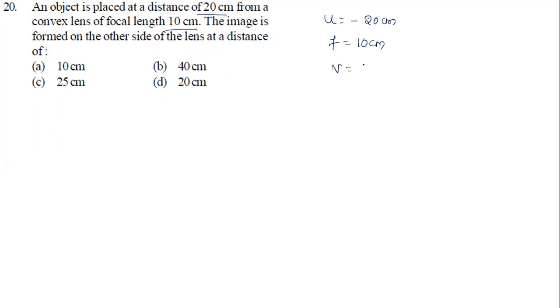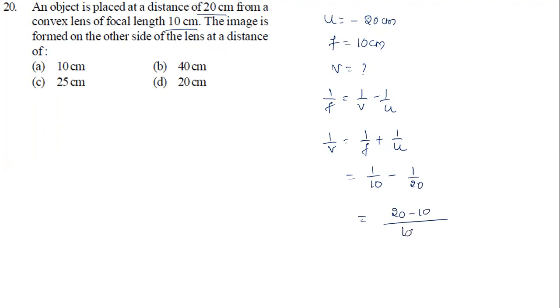So we need the thin lens formula, 1 by f equal to 1 by v minus 1 by u. We need to find out 1 by v. 1 by v equal to 1 by f plus 1 by u. Insert the values: 1 by 10 minus 1 by 20. So it will become 20 minus 10 divided by 10 into 20, which is 10 by 200. So 1 by v equal to 1 by 20. Yes or no? V equal to what? 20 centimeter.